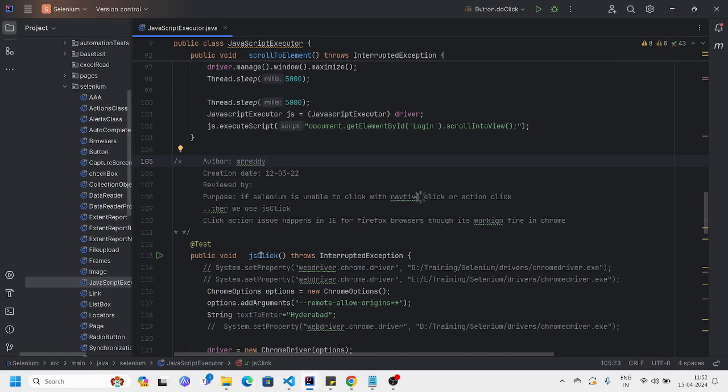What is the purpose of this method? We have written this method, but why do we have to use it, and when? That I wouldn't know, right? So you need to provide that proper description here. If Selenium is unable to click with a native click or action click, then we use the JS click method. Sorry, some typo here, I think.